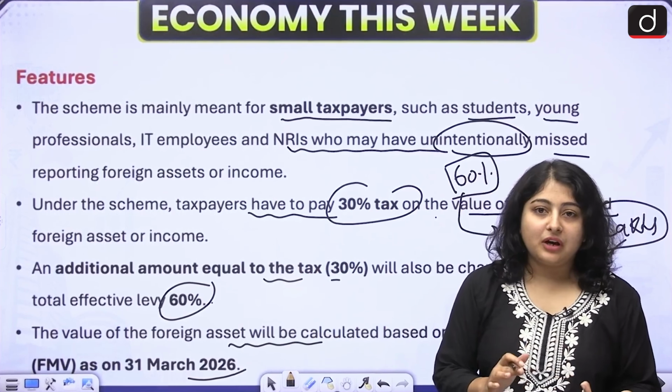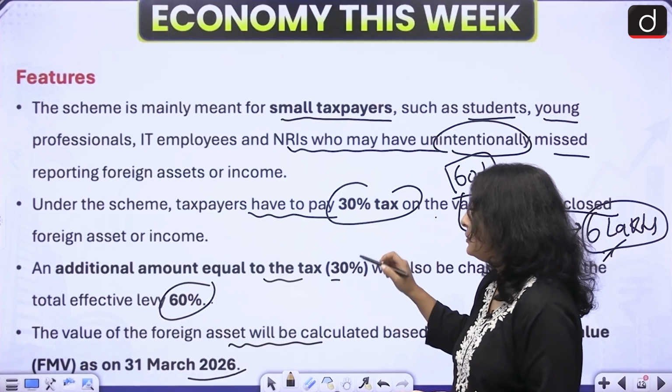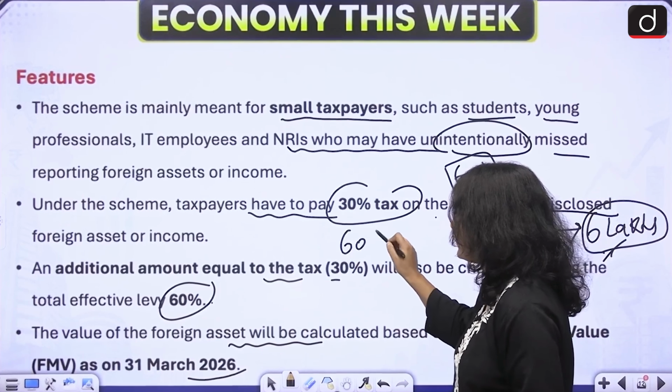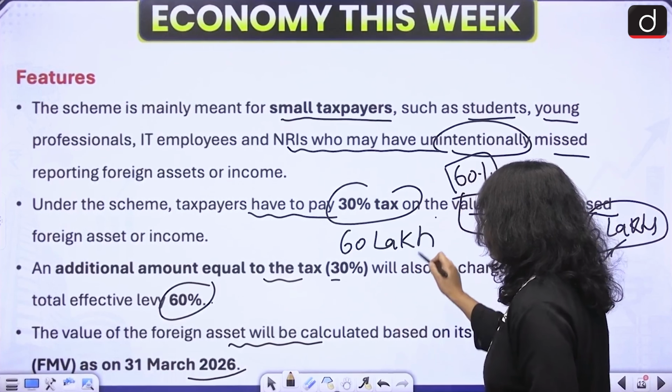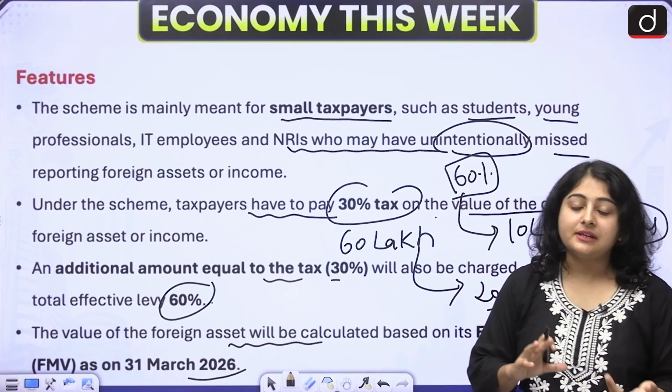Again, let's take an example of Rahul. Let's say that Rahul has purchased a flat in Germany and the cost of that flat is 60 lakh rupees. Rahul purchased that flat in 2024. Currently, we are in 2026.